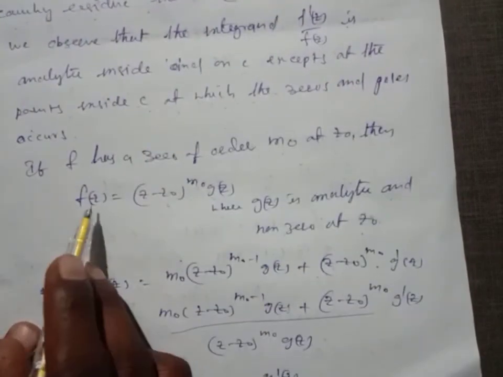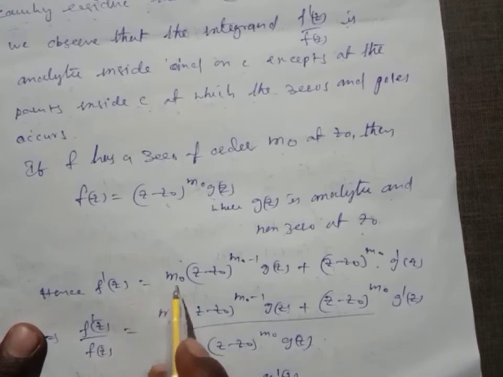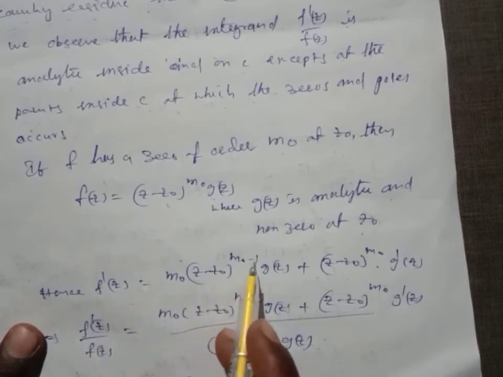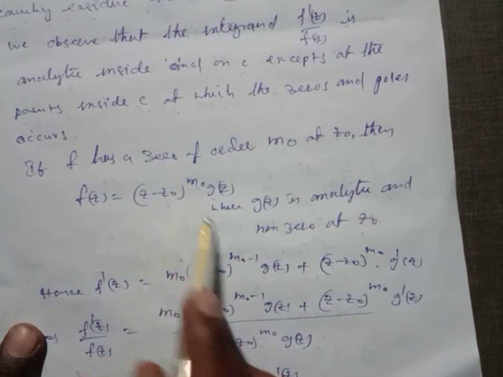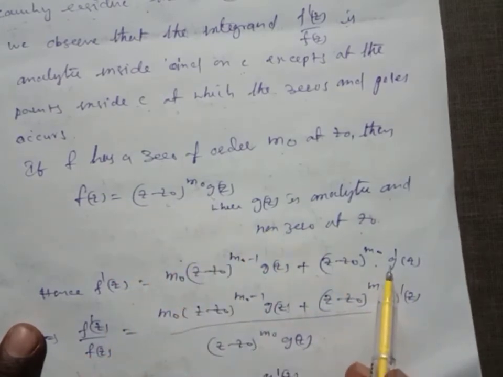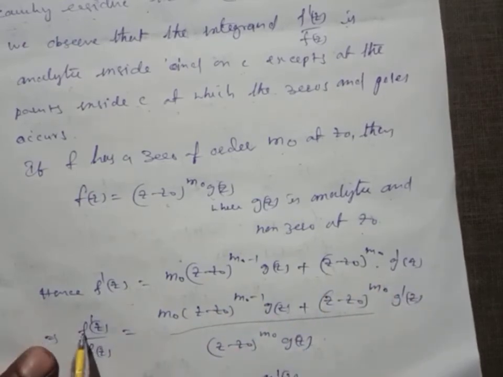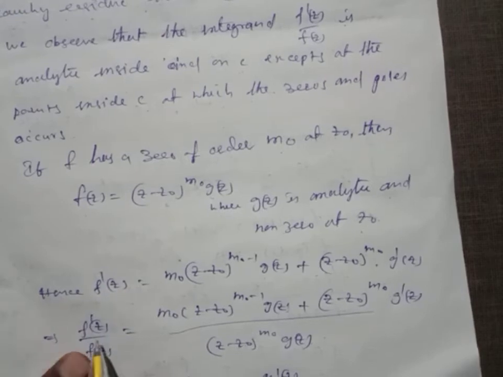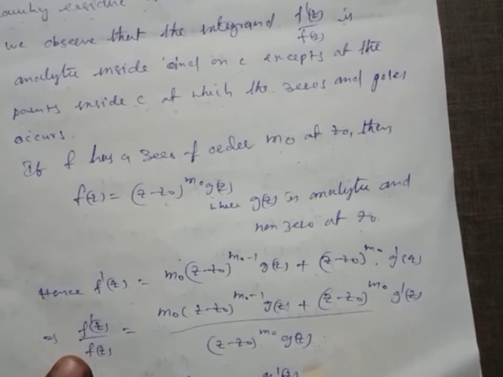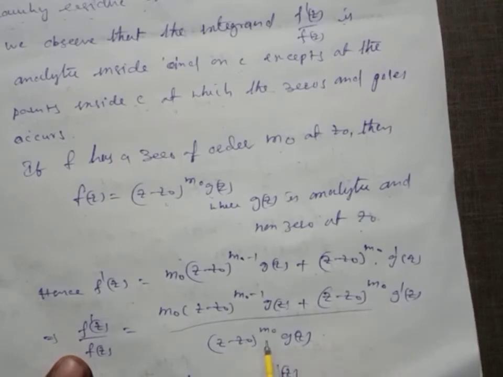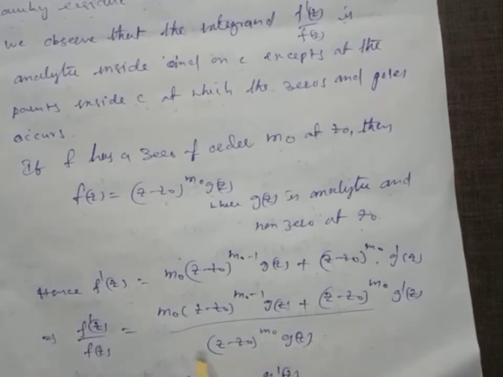Taking the derivative, we get f dash of z equal to m naught (z minus z naught) whole power m naught minus 1 g of z, plus (z minus z naught) whole power m naught g dash of z. Dividing by f of z, we get f dash of z by f of z equal to m naught by z minus z naught plus g dash of z by g of z.